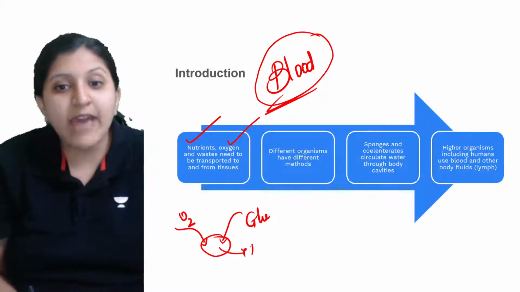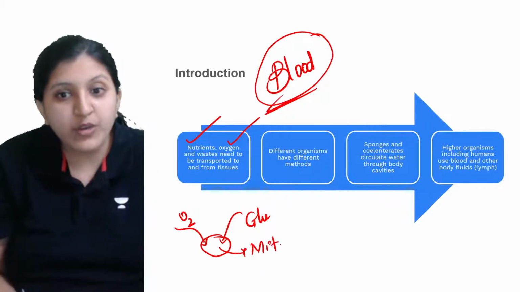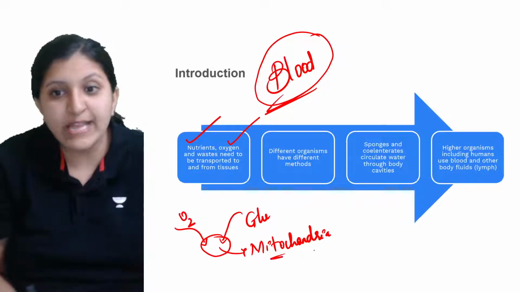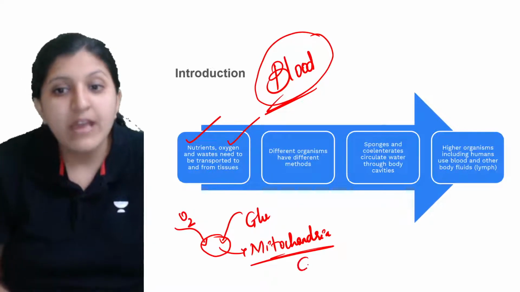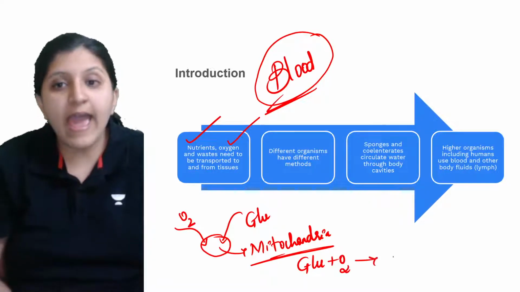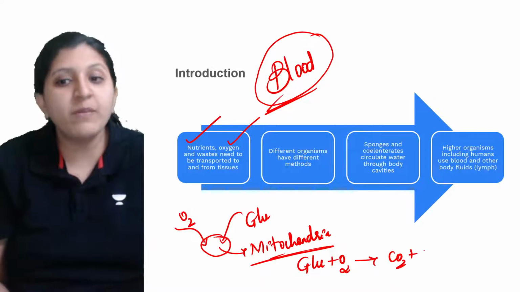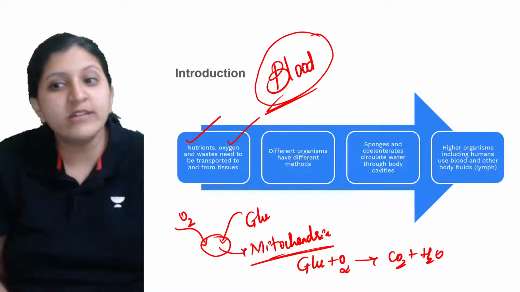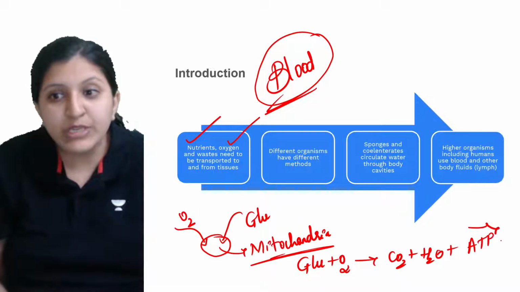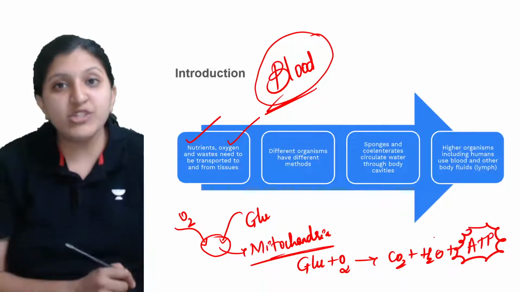The cell has mitochondria, and what do we call mitochondria? The powerhouse of the cell. Here the glucose is getting oxidized, and there is formation of carbon dioxide, water, and the main component, ATP. So ATP is generated.